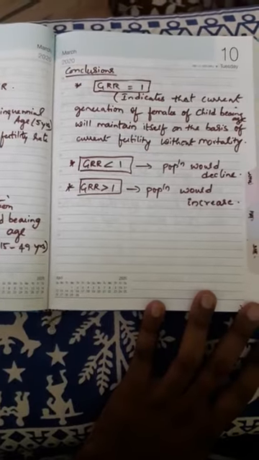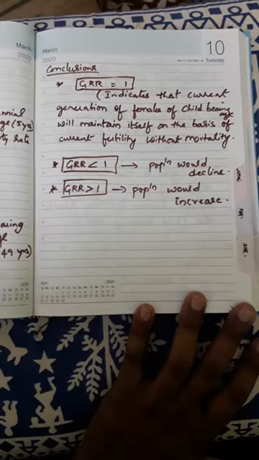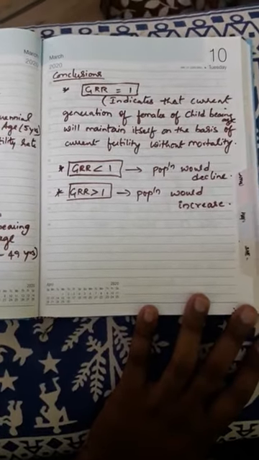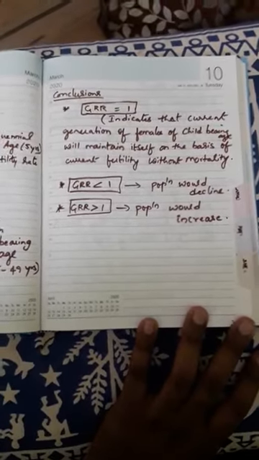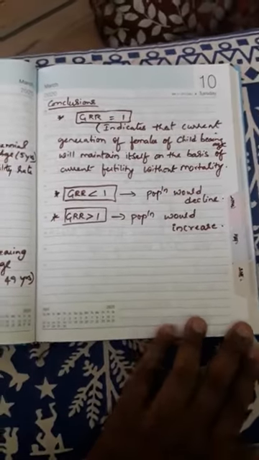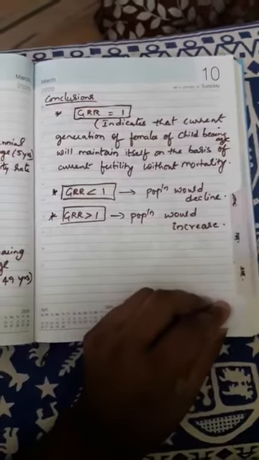So here also we are ignoring it. But we considered female births, the sex of the newly born, but not the mortality of females. So this GRR method failed to produce the rate of growth of population due to births. So let us look at the merits and demerits of GRR.